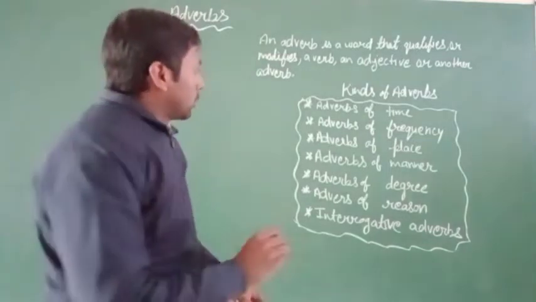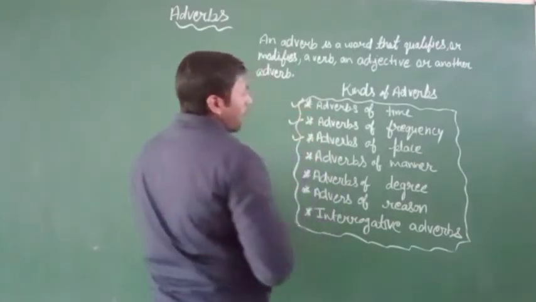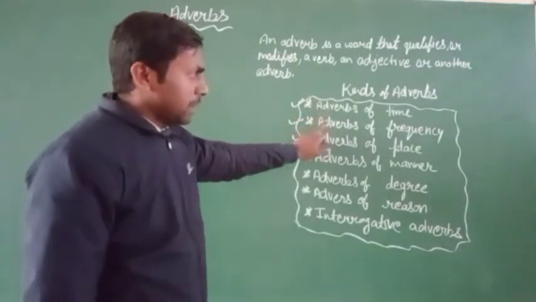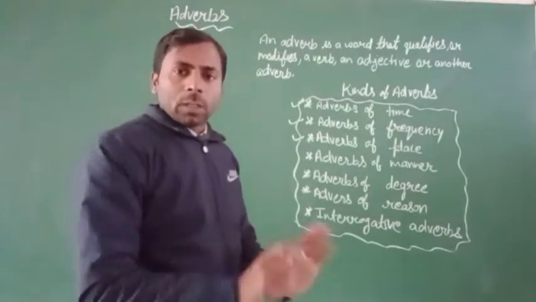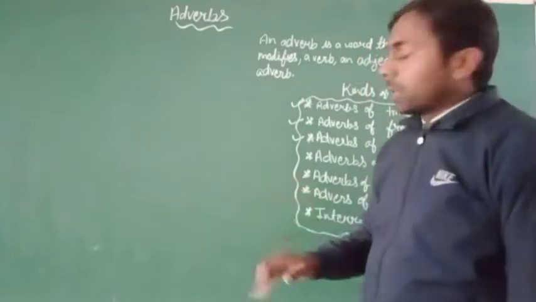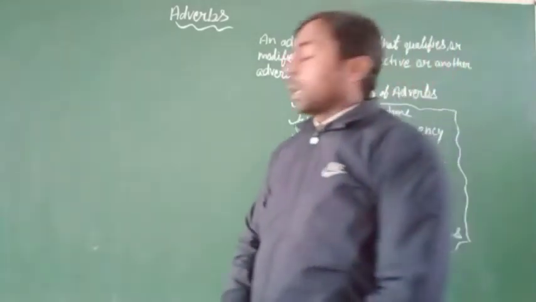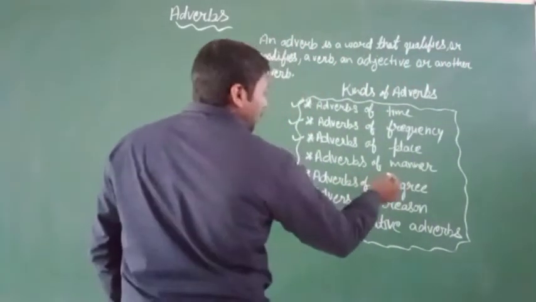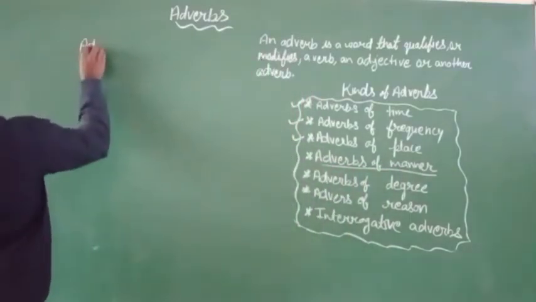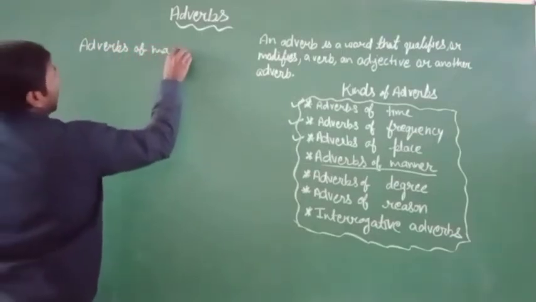and interrogative adverb. So in the previous video we learned very well about the first three parts of the adverb. First is time, second is frequency, and third is place. Clear? Now today we are discussing the next parts of the adverbs. So the next part, you can see here, is adverb of manner.